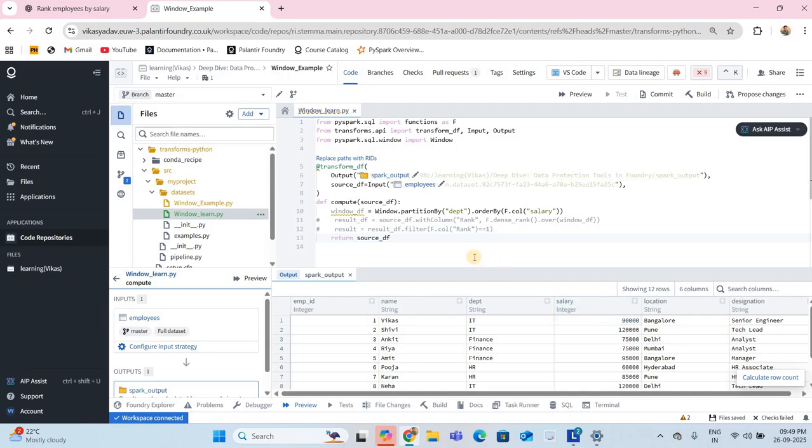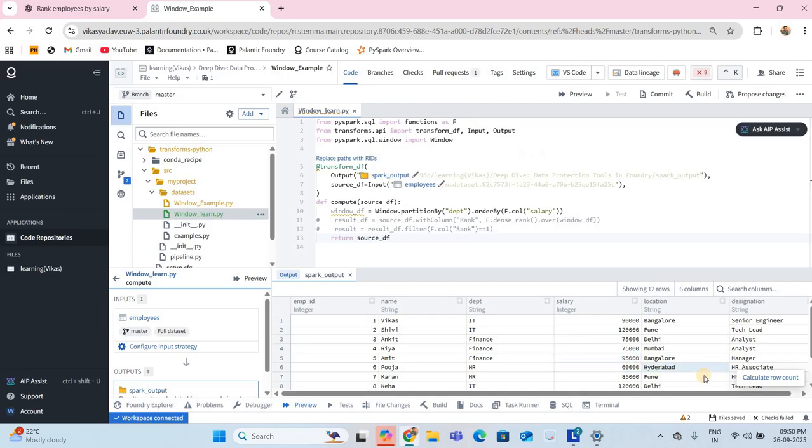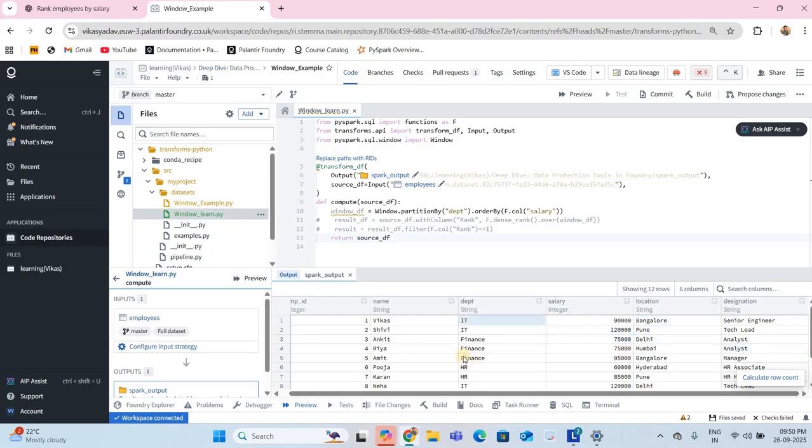First let me explain the window function, the PySpark way I am teaching you. A window works on a set of rows, and gives the result in a separate column, and it will not collapse rows like group by.